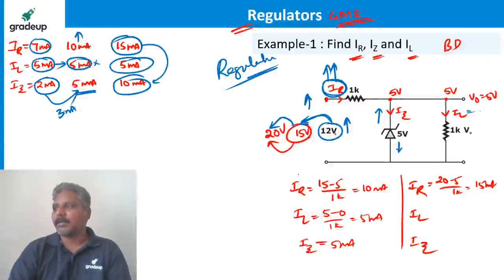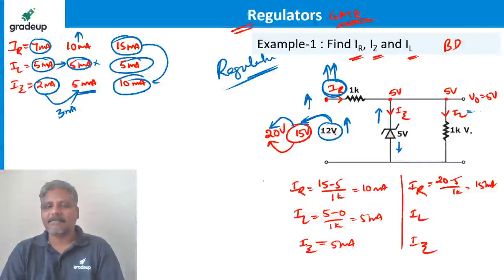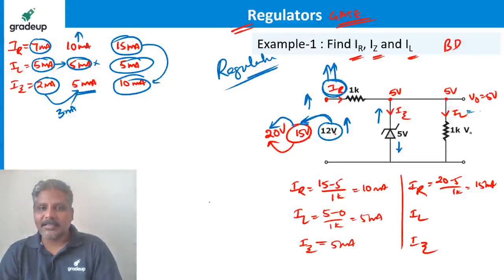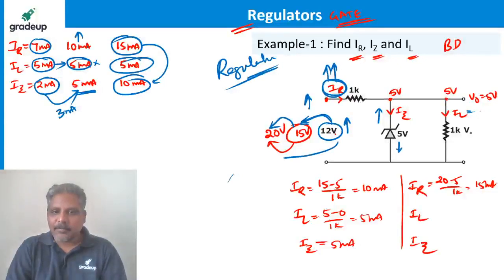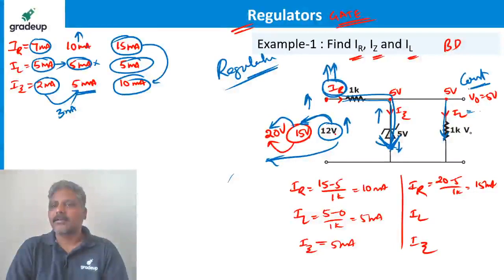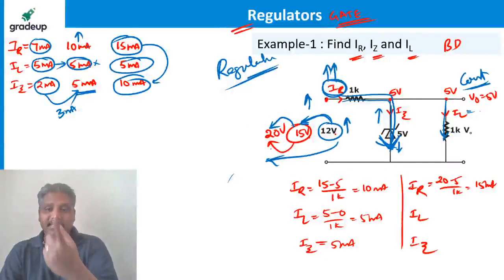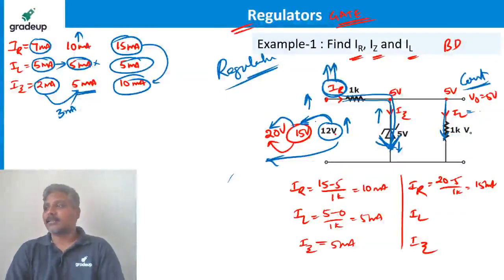Same like the pipe example. Same pipe example I have given. If input is increased, supply water is increasing, that extra water is going through this, not through the load. So that output is constant. Perfect. This is the regulator. Got it, guys?